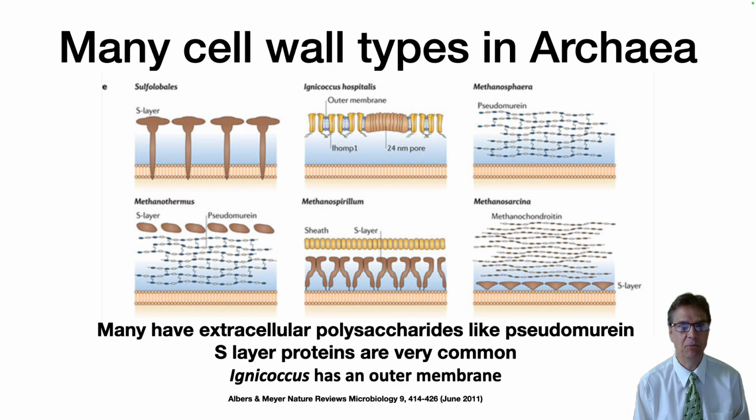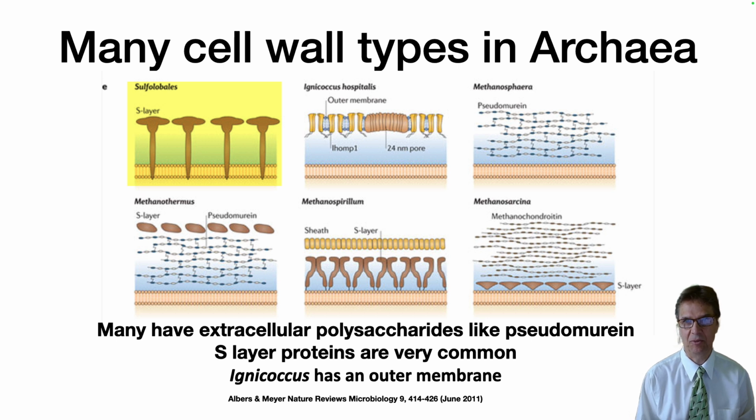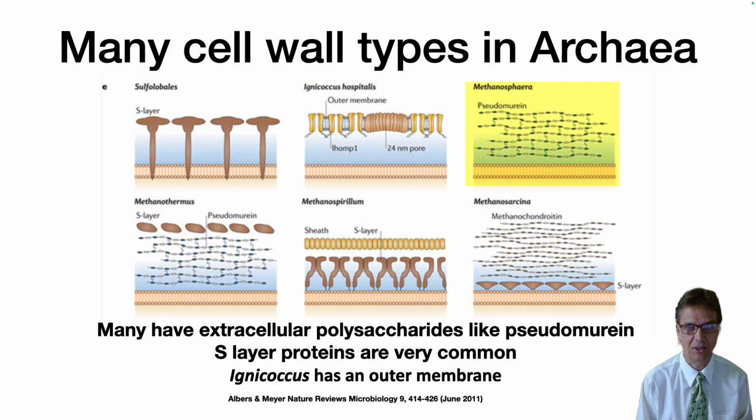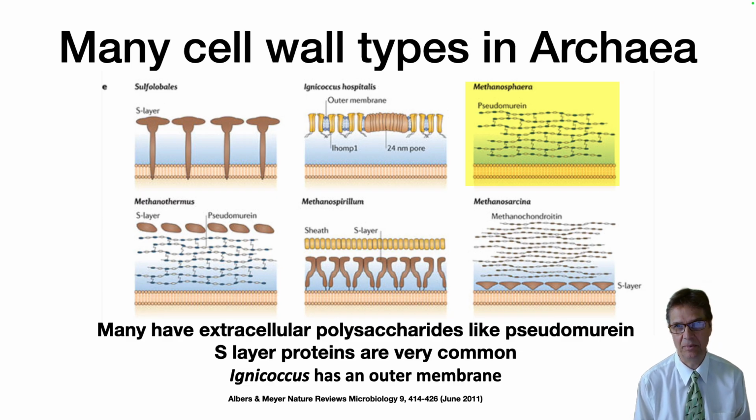Remember that bacteria have two major cell types, gram-positive and gram-negative. In archaea, many diverse cell structures have been found. There are microbes that have just a protein surface layer projecting from the cytoplasmic membrane. Ignicoccus has a structure reminiscent of a gram-negative cell wall. Methanosarcina forms a similar structure to a gram-positive cell wall, with a thick layer of a peptidoglycan-like molecule outside its cytoplasmic membrane. However, there can be many different variations on this theme, as you can see in the bottom layer.